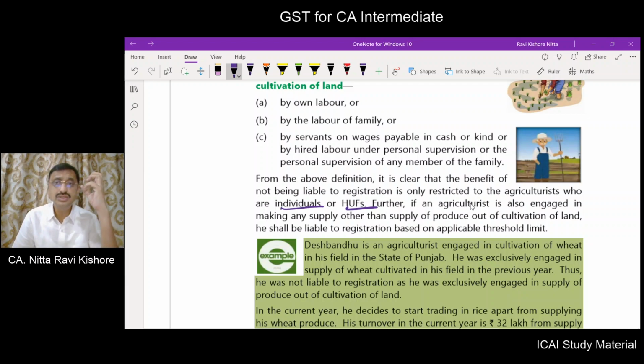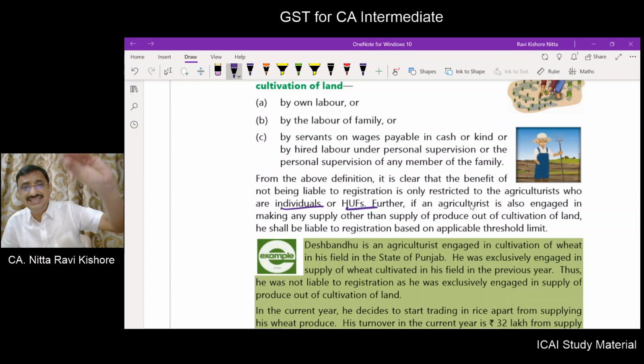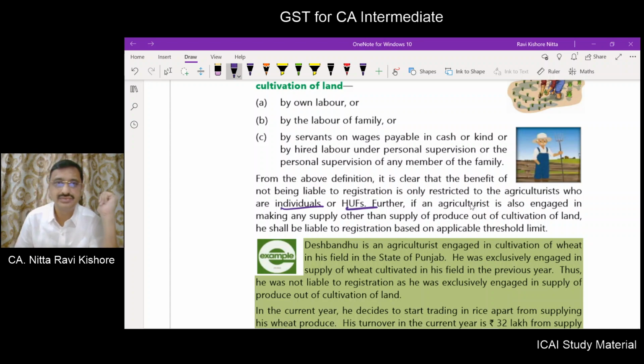Now, if this agriculturist is exclusively engaged in supply of the produce cultivated from agricultural land, alone is exempt. Suppose this agriculturist is also engaged in supply other than supply of produce out of cultivation of land, then for this person threshold limits will apply.